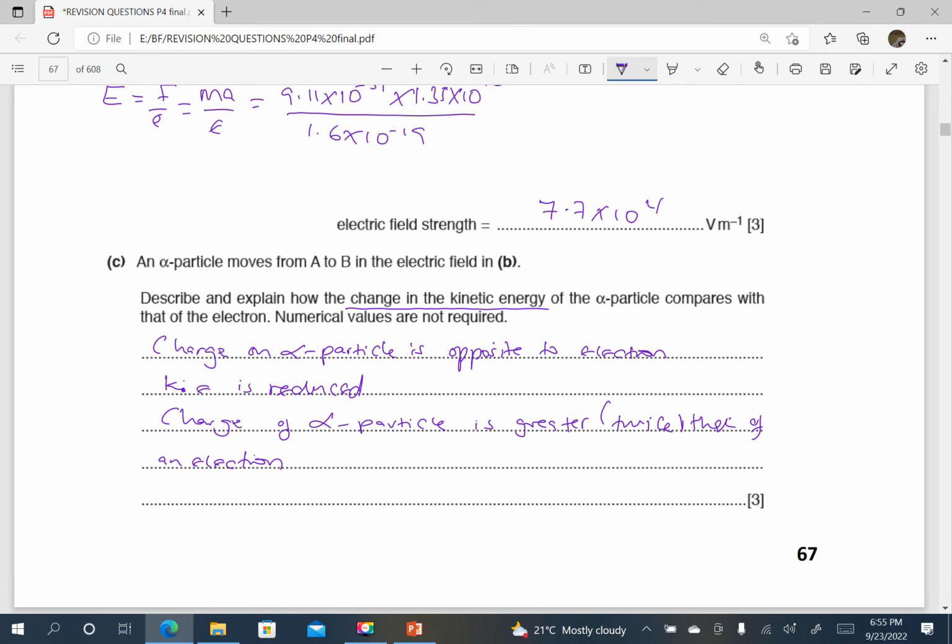The charge of an alpha particle is twice that of an electron, and this causes twice the change in the magnitude of the kinetic energy.